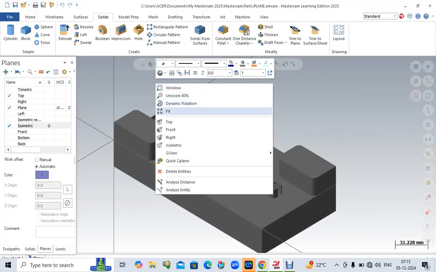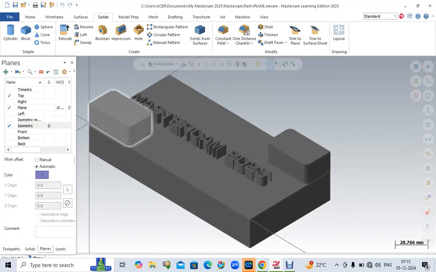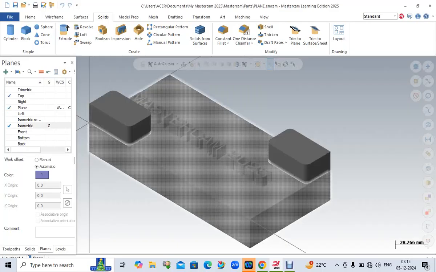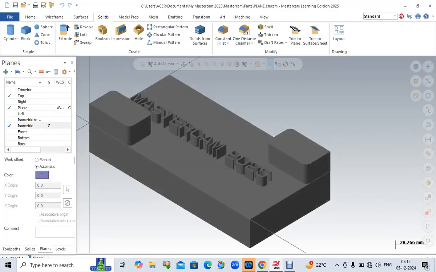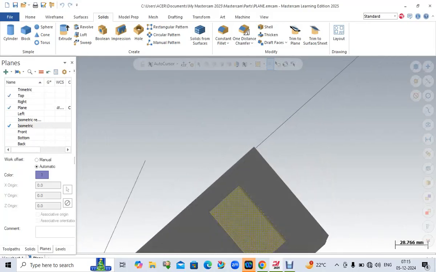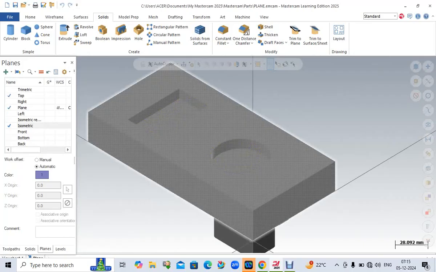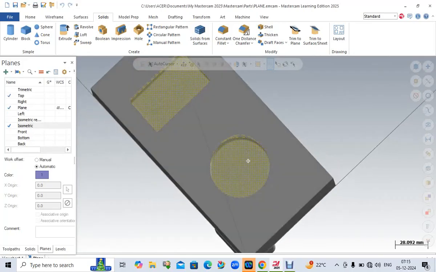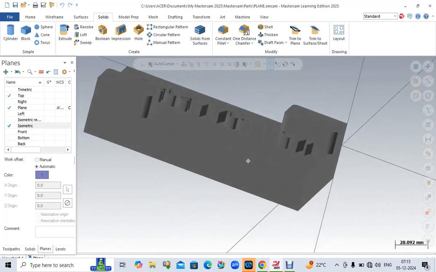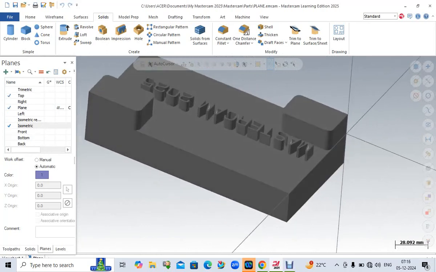See this model. Here it is written Mastercam 25, it is a projection part. Here two simple blocks are there. You can do CNC programming on top as well as, see, the bottom. Here the bottom is also there. Here two pocketing operations are there. So you can work with both top as well as bottom.